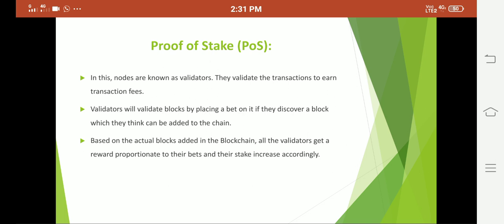You need to understand the difference between proof of work and proof of stake. In proof of work, the miners use dedicated hardware and software in order to solve a cryptographic puzzle. Here there is no cryptographic puzzle. Here the miners are the validators, the blockchain nodes themselves. They will bet on the unconfirmed transactions and try to validate those particular transactions. After that, they will get the transaction fee for that. So they will pay their money and earn extra money in terms of transaction fee if they prove that transaction. That is proof of stake.